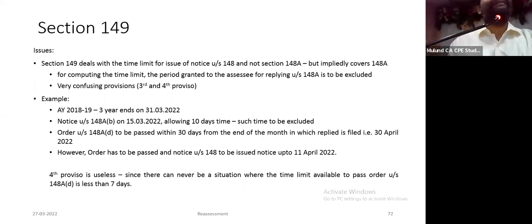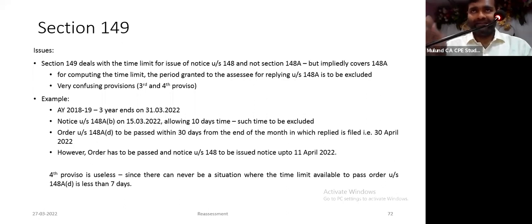Now if he gives me 10 days time to file a reply in response to his show cause notice, third proviso to section 148 says that his time limit to issue notice under 148 is extended by 10 days. Okay, so I've just given an example. AY 18-19, 3 years ends on 31st March 22. Notice under section 148A(b) on 15th March, allowing 10 days time to the assessee to file a reply.